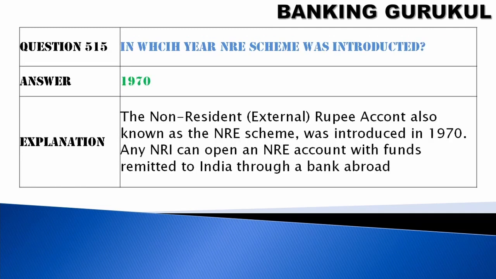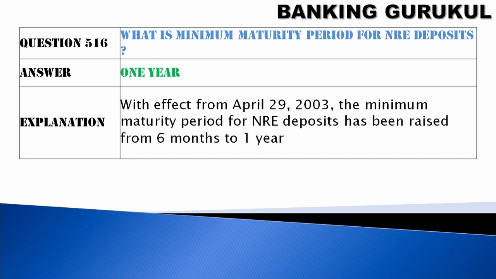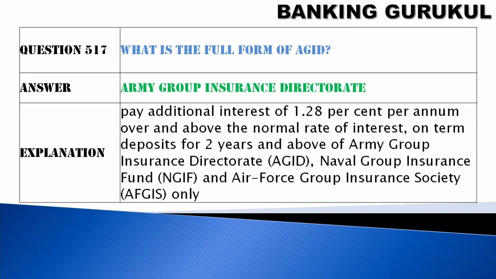In which year was the NRE scheme introduced? 1970. What is the minimum maturity period for NRE deposit? It is 1 year. With effect from April 29, 2003, the minimum maturity period for NRE deposit has been raised from 6 months to 1 year.